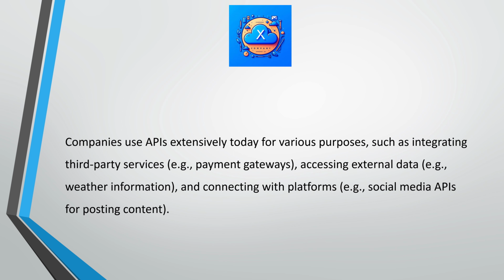Companies today use APIs extensively for various purposes, such as integrating third-party services like payment gateways, accessing external data like weather information or payment information, and connecting with platforms like social media APIs for posting content. Examples are the Twitter API, Instagram API, Threads API, and Facebook API.